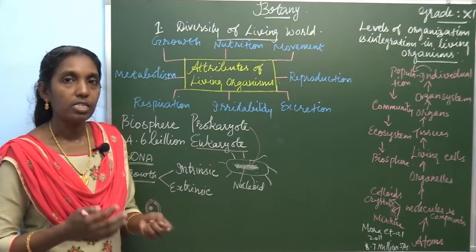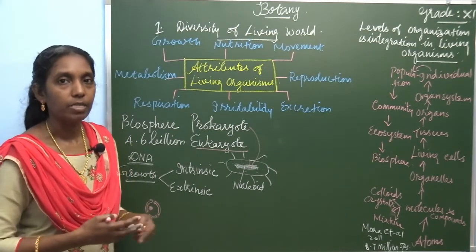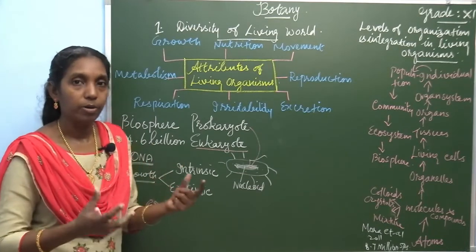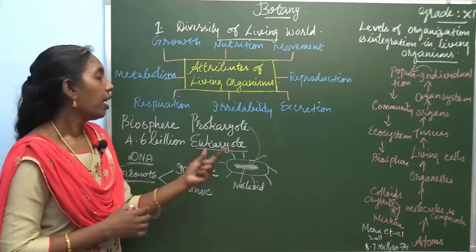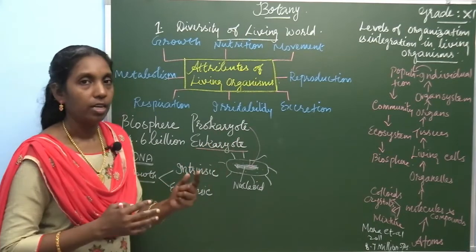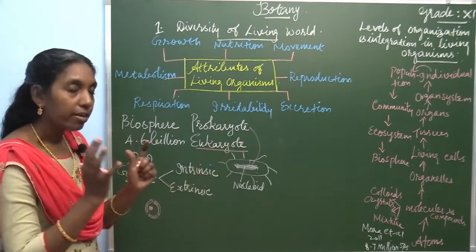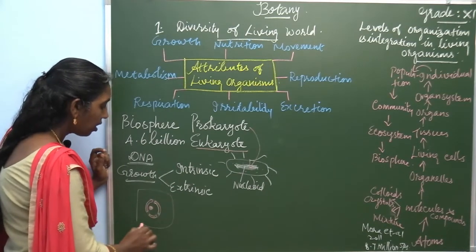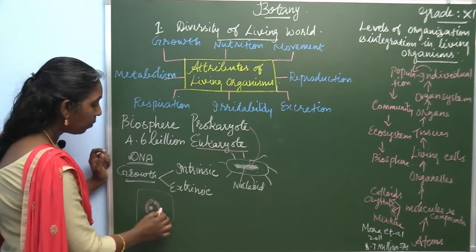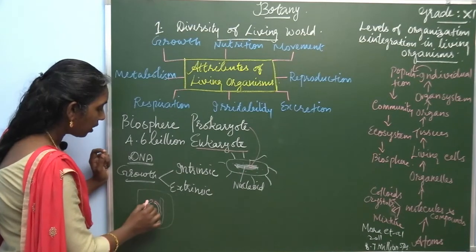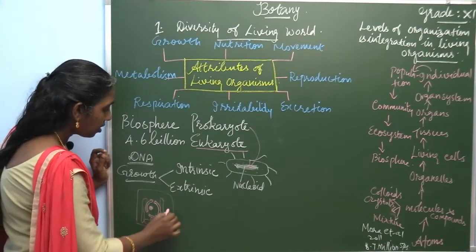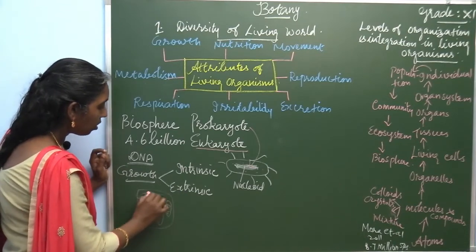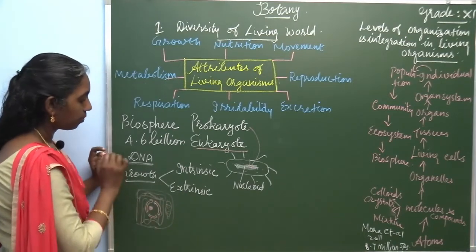What are the cell organelles? Mitochondria, chloroplast, endoplasmic reticulum, ribosomes, Golgi bodies. All these organelles are absent in prokaryotes. In eukaryotes, there is a well-defined nucleus and inside there are a number of cell organelles. The cell organelles, mitochondria, all are present in this.